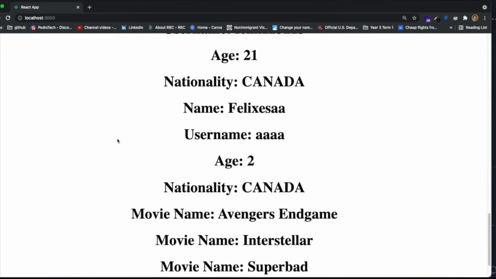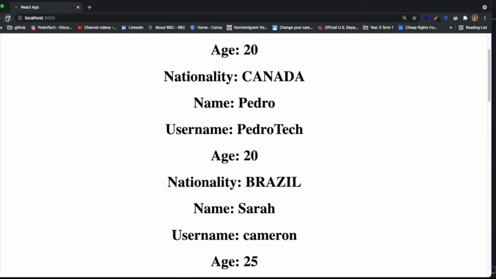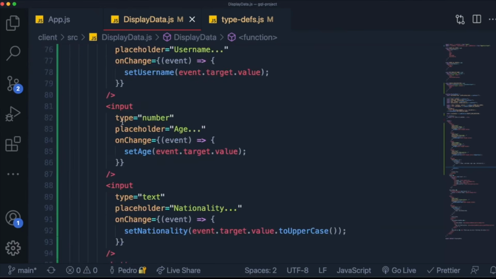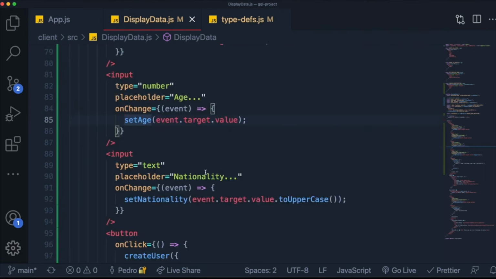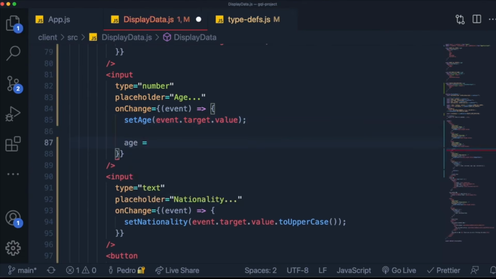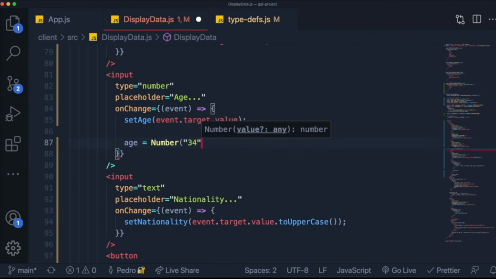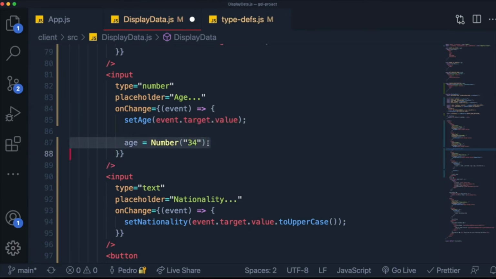Okay, so as I told you guys, my guess was that it was the number, because over here, for some reason, the input is being recognized as a text. I always get confused by that, and it should be a number. So right now, we're setting age to be equal to, for example, the string 34 instead of an actual number 34. So we just have to get this 34, which is currently a string, and convert it into a number by passing the Number function like this. And we'll do this right when we pass age.